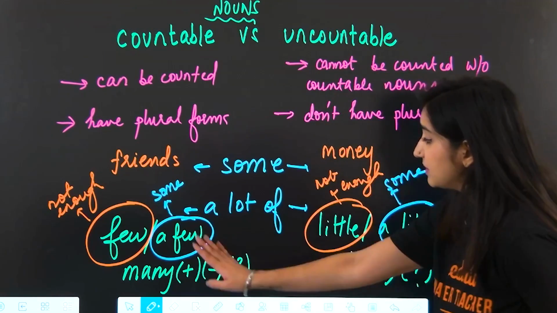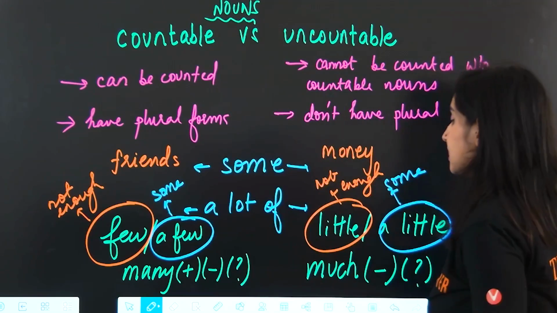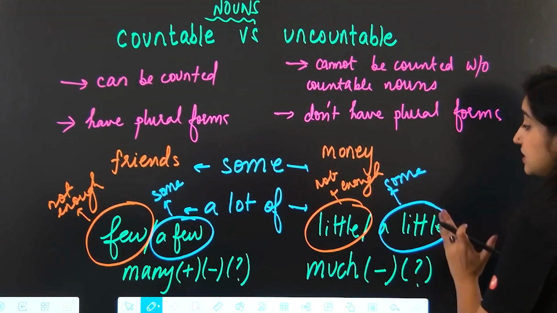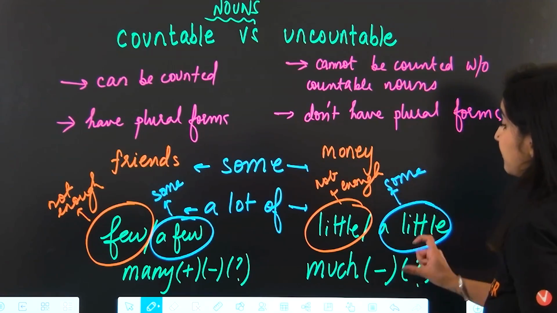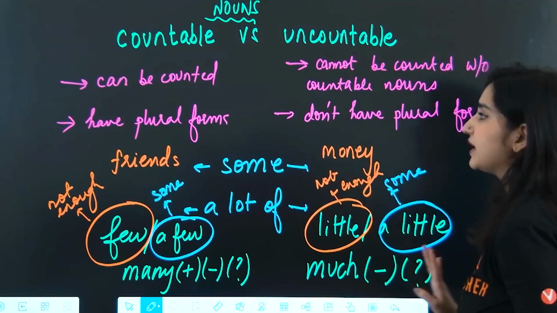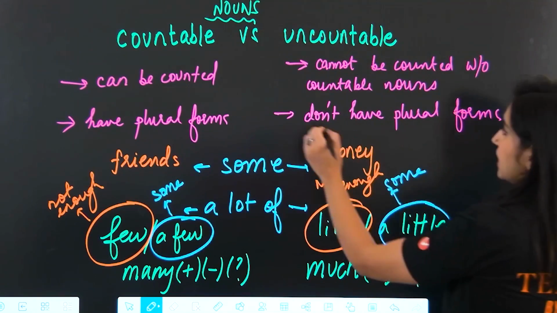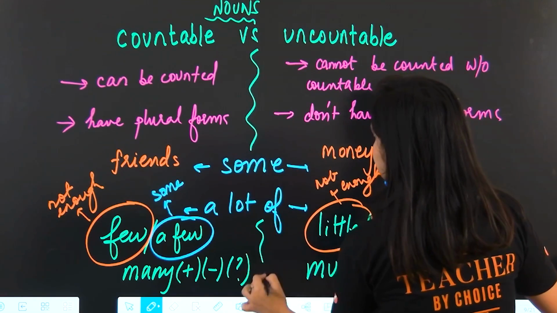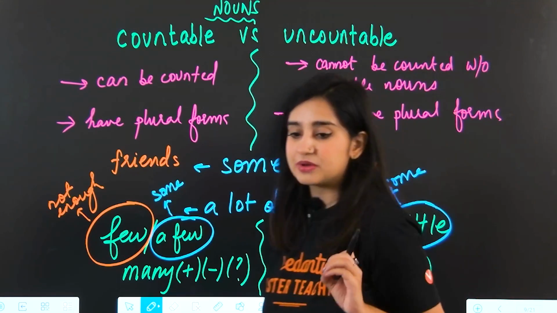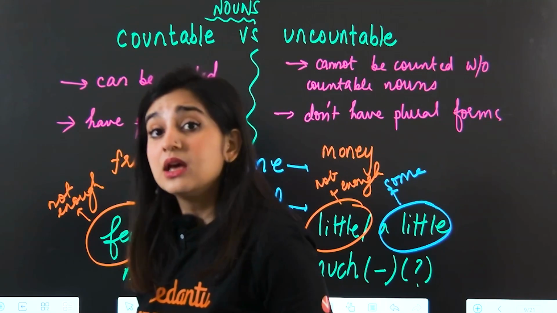You can make all three with many, but only with countable. Whereas much, only negative sentences and questions, only with uncountable. If you want to say you have a lot of something, then only a lot of can be used when it comes to uncountable. Okay, so let's make a boundary here so you don't get confused. And this is essentially all you need to remember about countable and uncountable.